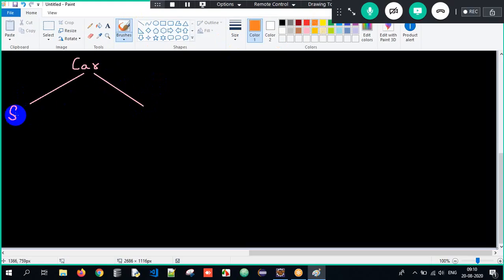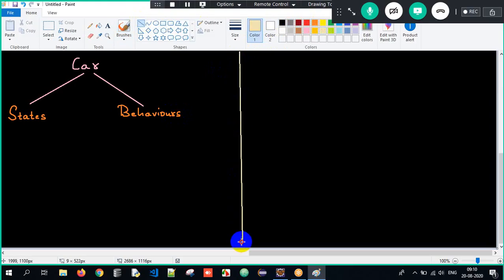So when I consider car as an object, it will definitely have certain states and it will definitely have certain behaviors. We are supposed to understand, what are certain states and behaviors of car here? Let me explain it to you with a beautiful example.